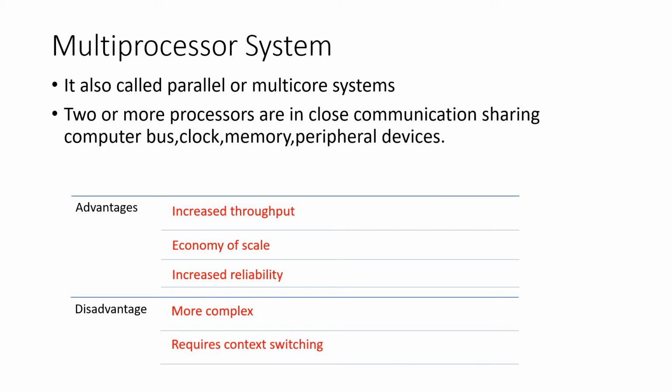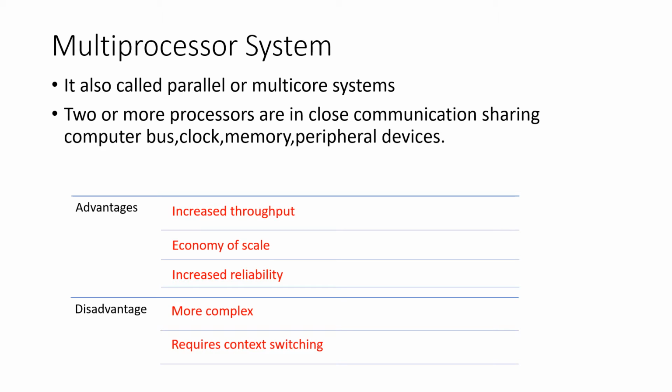There are some advantages. It increases the throughput. By increasing number of processors, we expect to get more work done in less time. Economy of scale. Multiprocessor systems can cost less than the equivalent multiple single processor system because they can share peripherals, mass storage and power supplies.